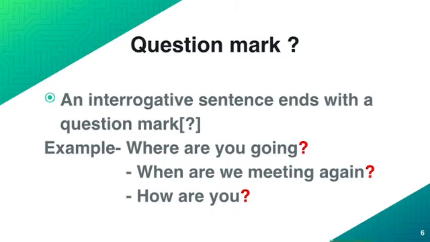Now we will talk about question mark. An interrogative sentence ends with a question mark. Interrogative sentence means the sentence which shows that we are asking something. It shows a WH question or some question. For example: Where are you going? When are we meeting again? How are you? These all are interrogative sentences. What do we always have to put at the end of interrogative sentences? Question mark. Yes, very good.